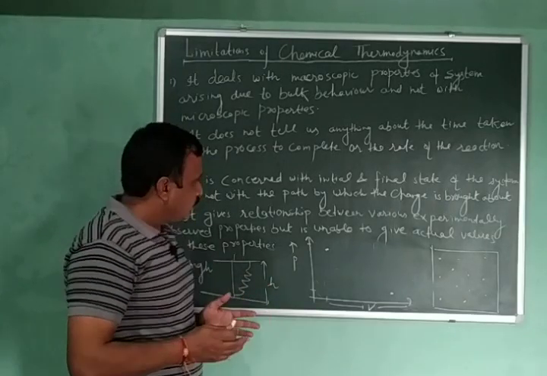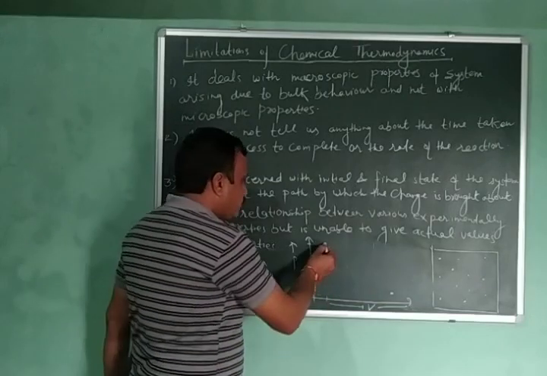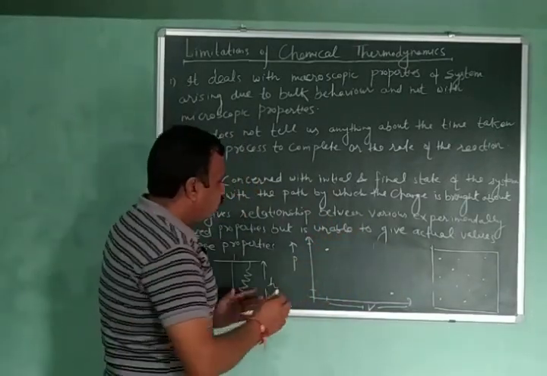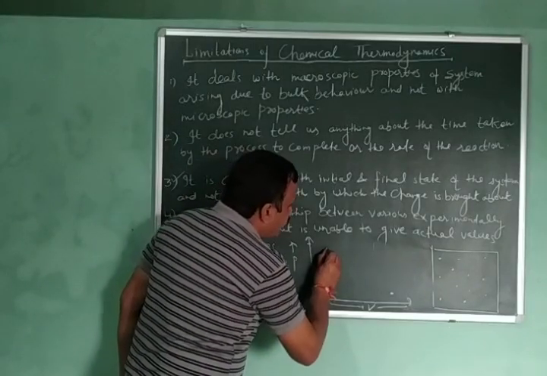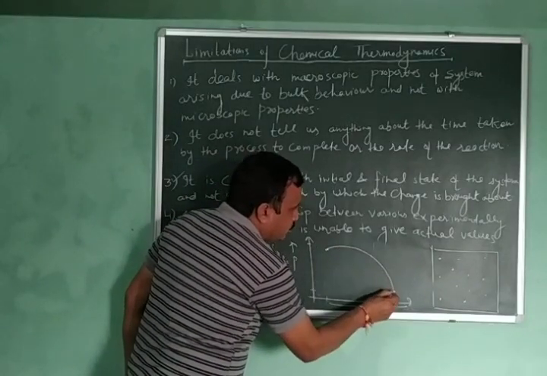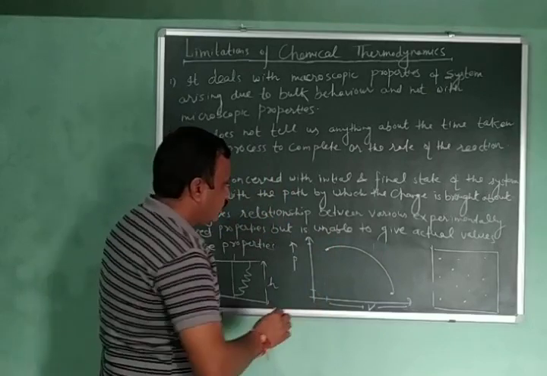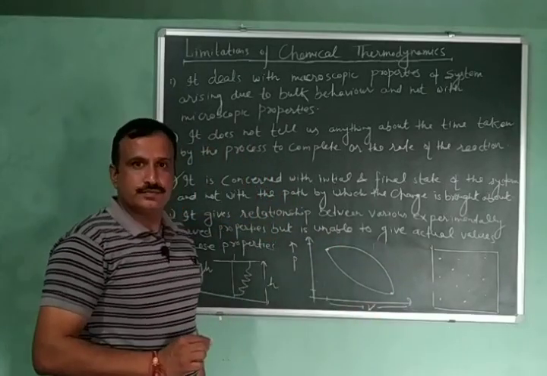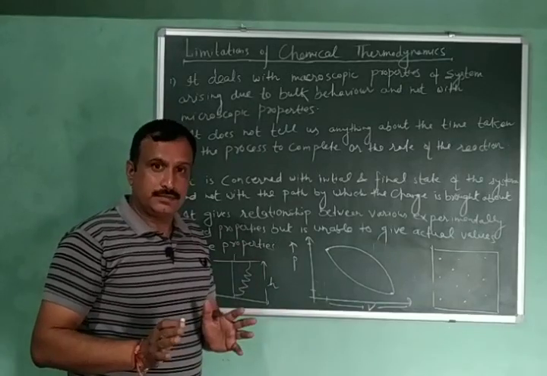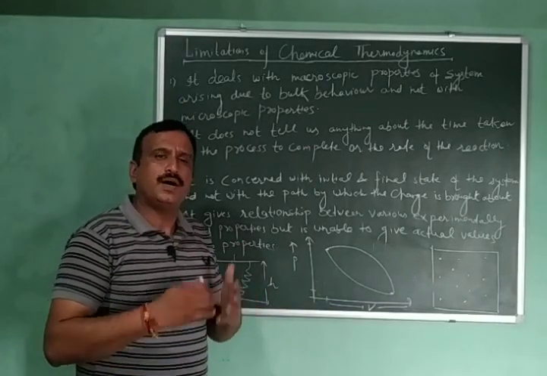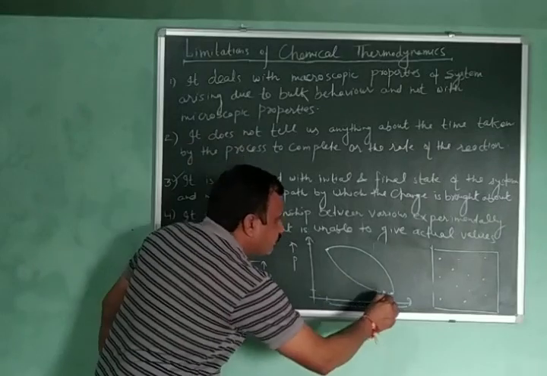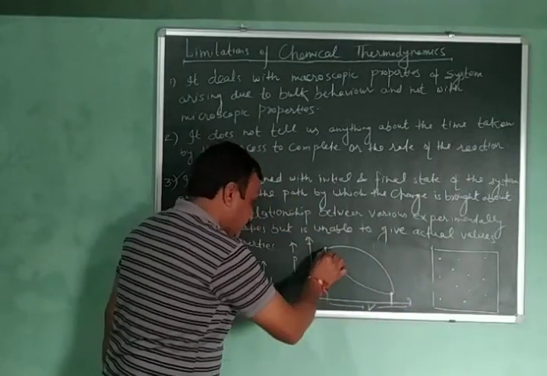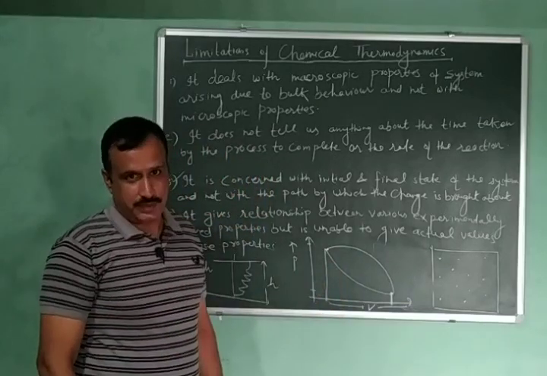Boyle's law. So these are two points. This is the first point and this is the second point. Now I can go from this point to this point by following this path, or I can reach here following this path. What does that mean? It doesn't matter which path I have followed, the final value of the volume is going to be this, and the initial volume is going to be this.